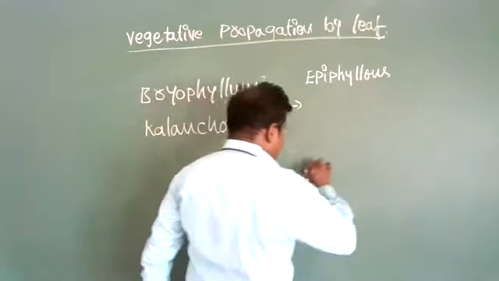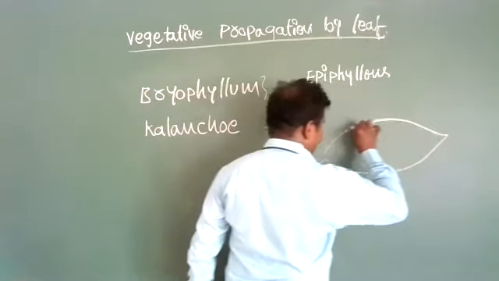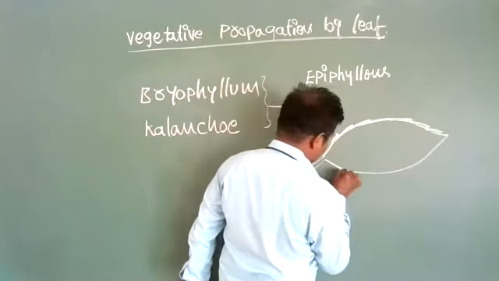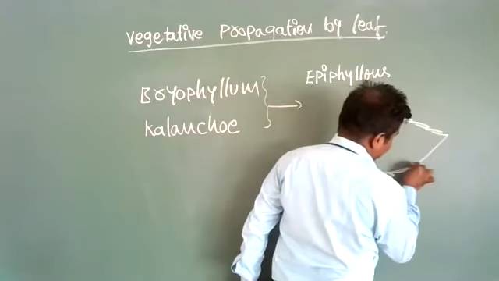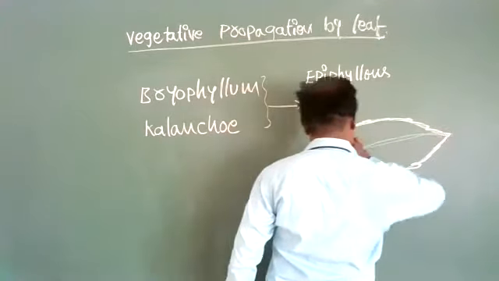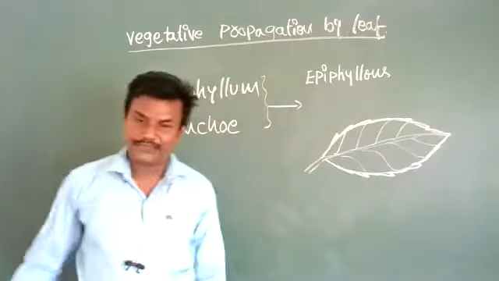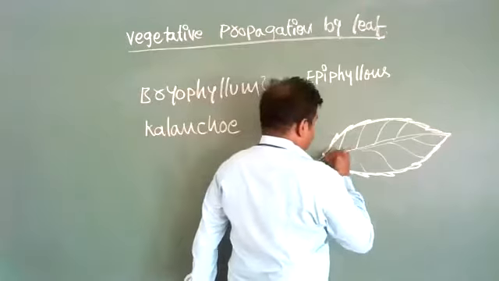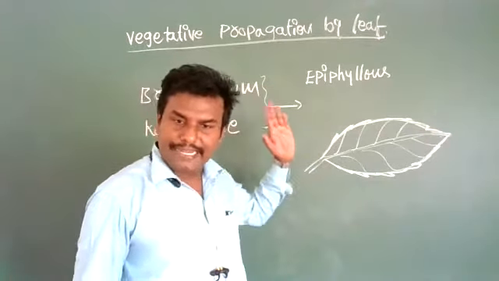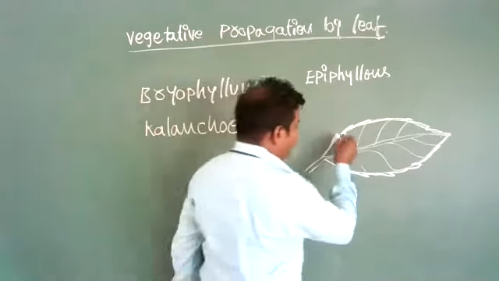See, I am drawing a diagram of the plant leaf surface. This is the leaf, and these are the margins. Bryophyllum and kalanchoe leaves produce a number of buds at their margins.